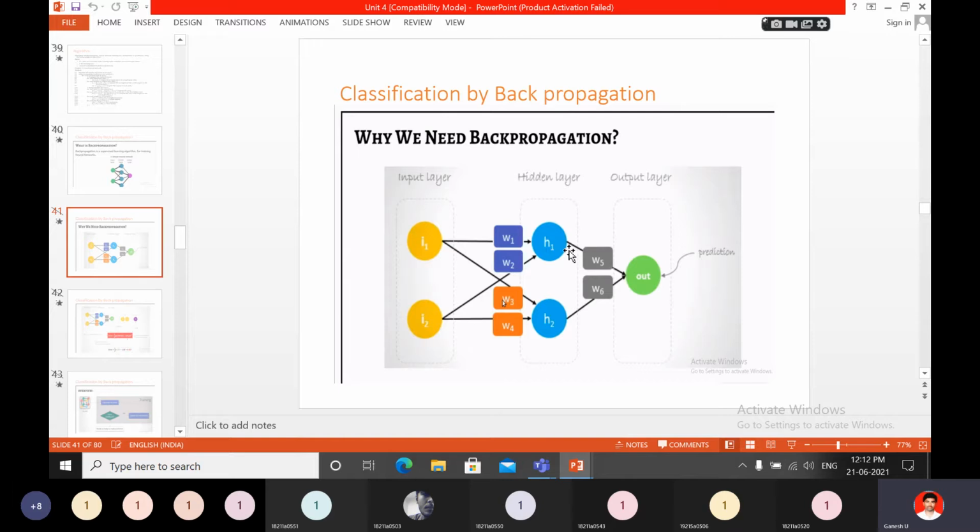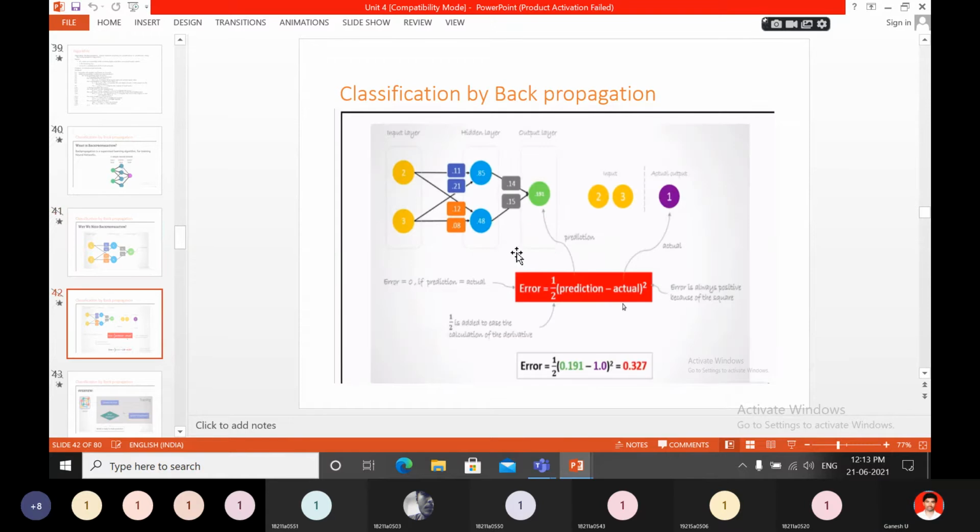Then again you will process and again find out the difference. Based on the difference, again you will go. This process has to be continued until you find the minimum error. The error value should be minimized up to the case where the error can be minimized. However far you can minimize that error, it has to be minimized. Up to that extent, the same process will be repeated.